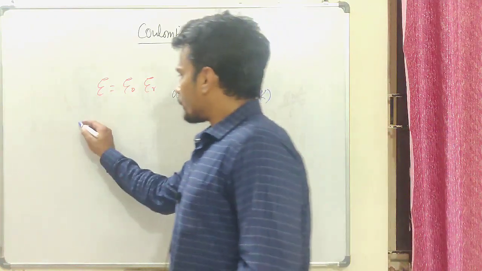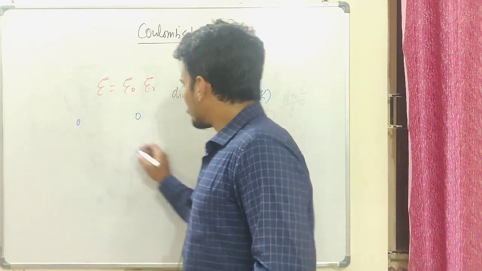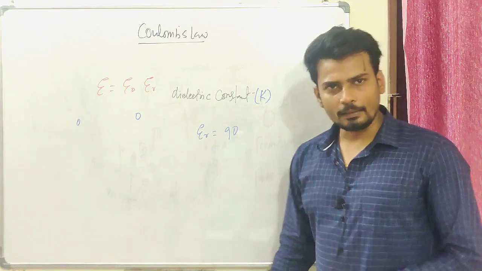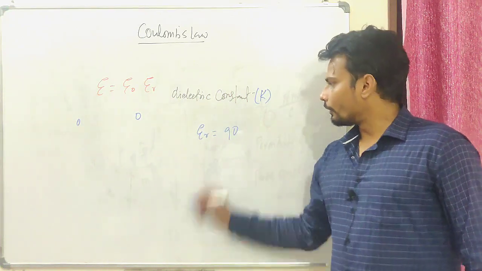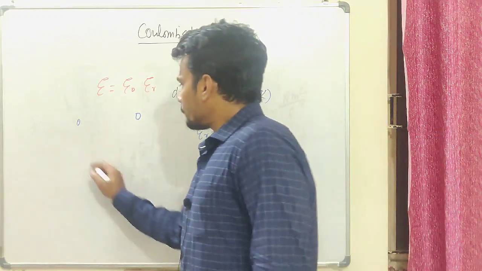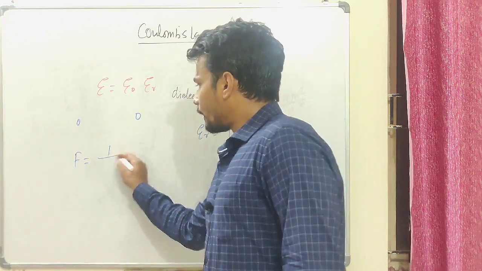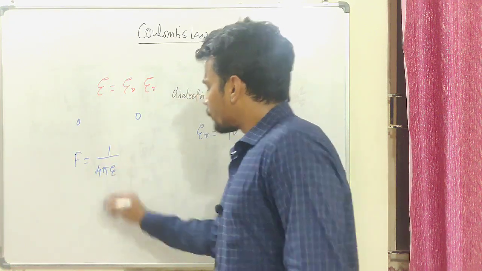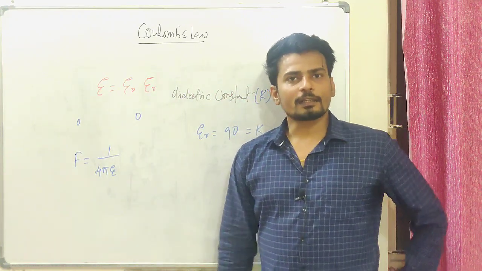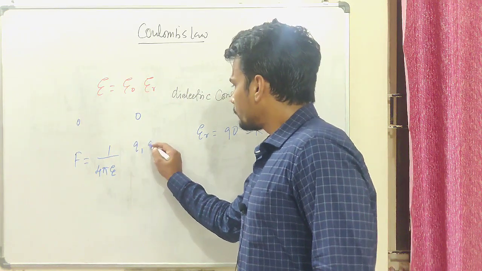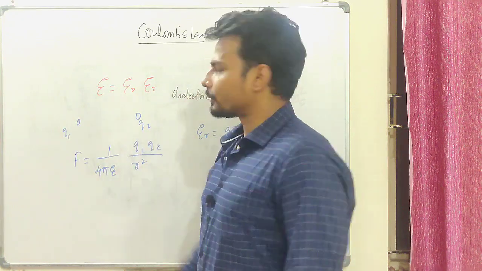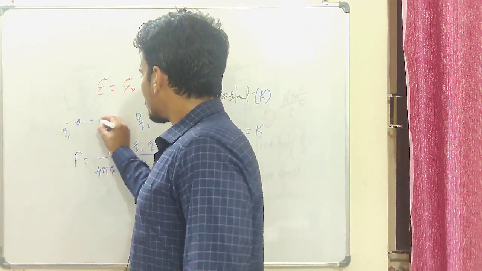Let's say I have two charges kept in a certain medium with a dielectric constant, or ER, given as, let's say, 90. It could be anything, any medium with the value of ER, or you can say K equals 90. All okay? Then the force will be given as 1 by 4 pi epsilon. It should not be epsilon naught, right? Because now we're talking about the specific medium. It is not in free space. Q1, Q2 over R square. Let's say this is Q1 and this is Q2, and this is the line joining these two charges.